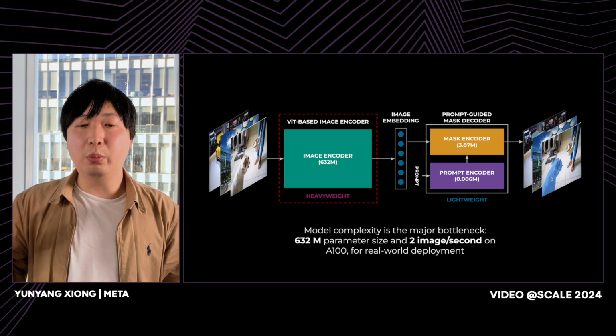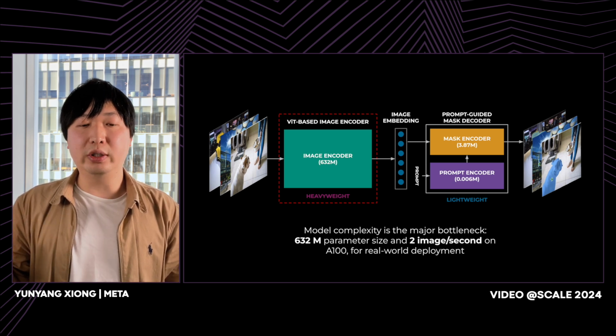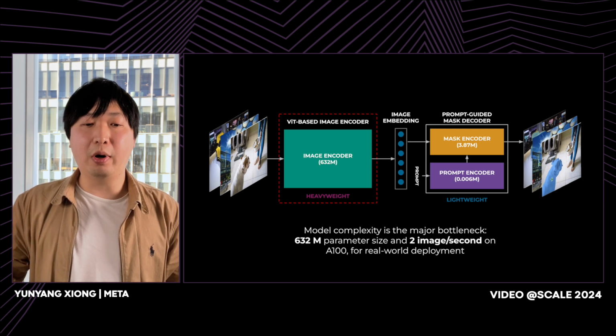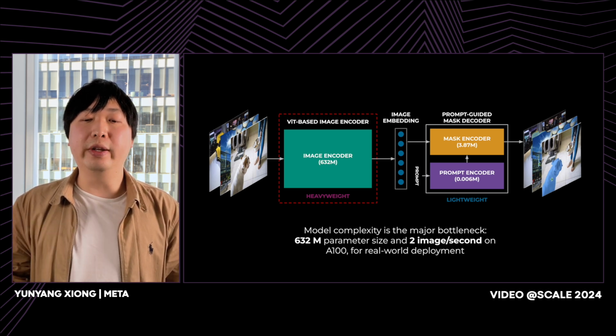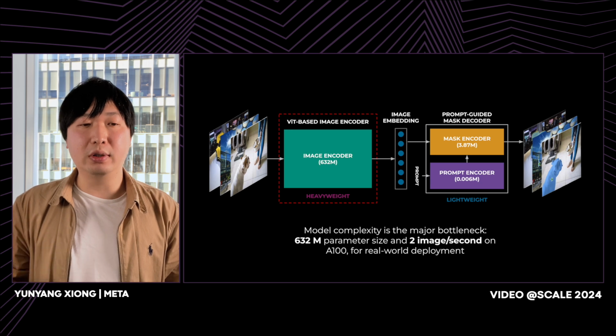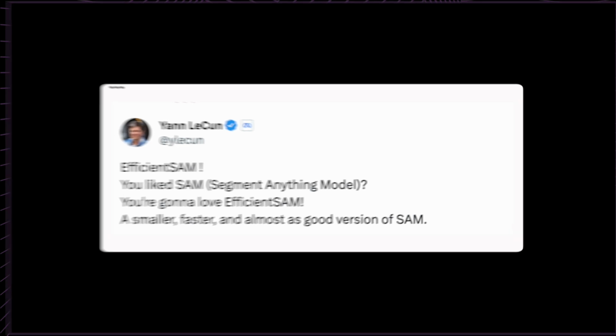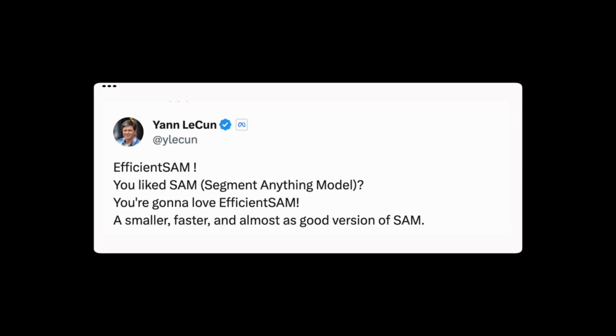So we needed a small, fast, and high-quality segmentation model specifically crafted for on-device deployment. Therefore, we created efficient versions of it. EfficientSAM is a smaller and faster version of SAM, and more importantly, it achieves an impressive segmentation quality compared to SAM.